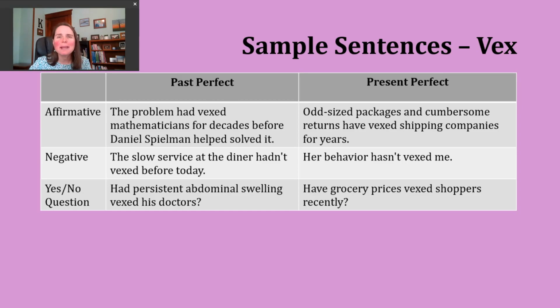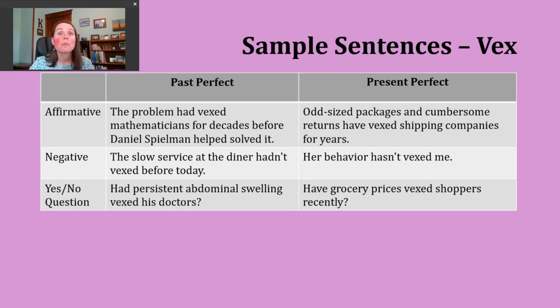Finally, if you want to make a yes or no question in the past perfect, you want to start with had, then you'll have your subject, and then the participle form of the verb. Here's the last past perfect example. Had persistent abdominal swelling vexed his doctors?